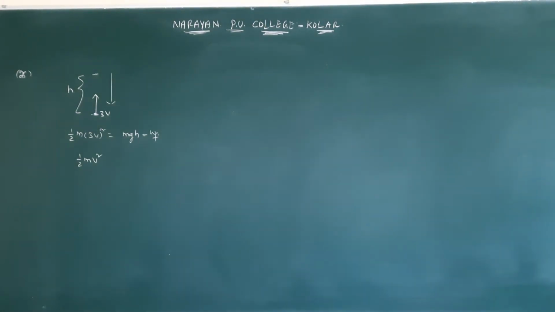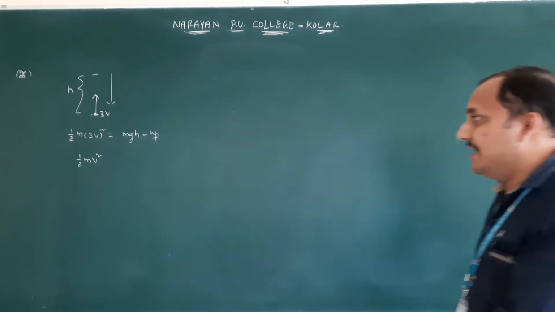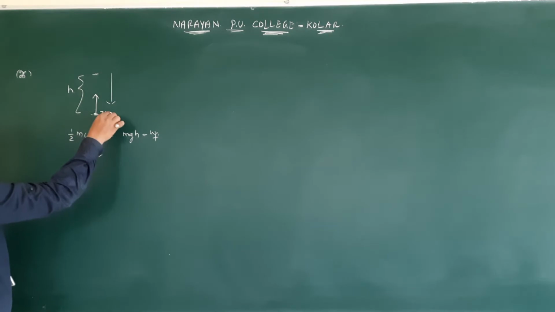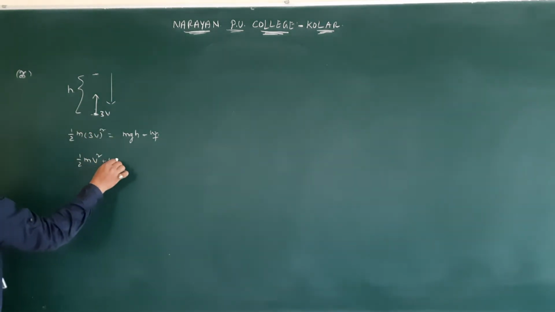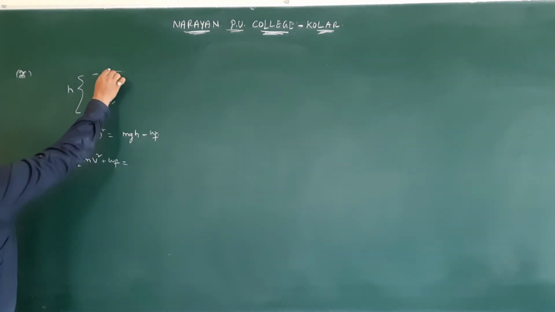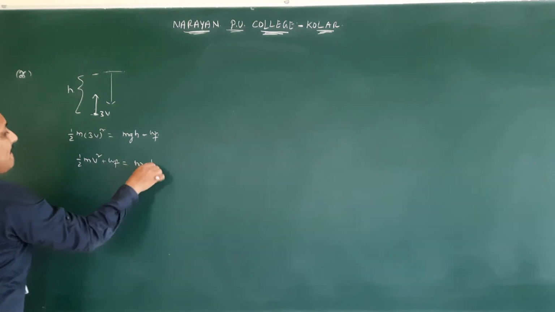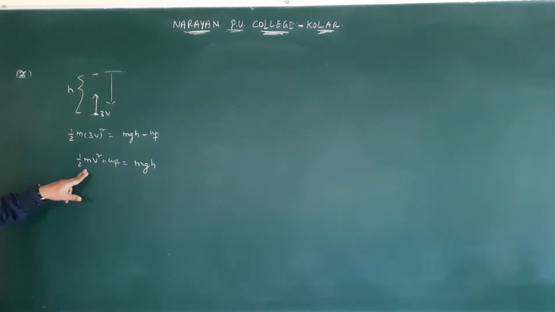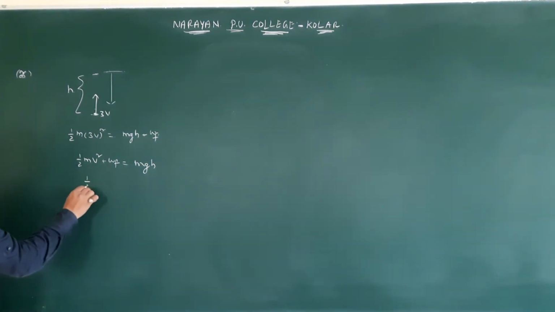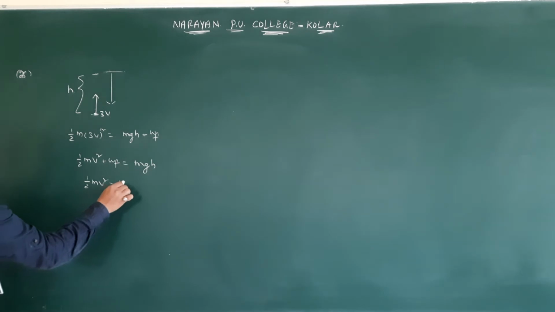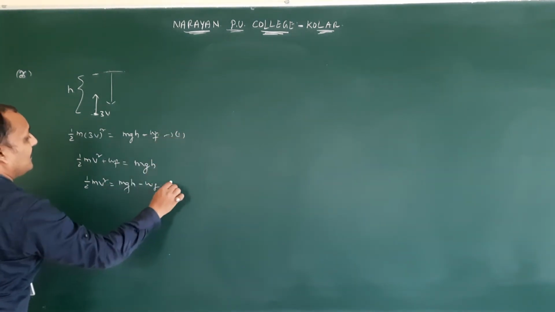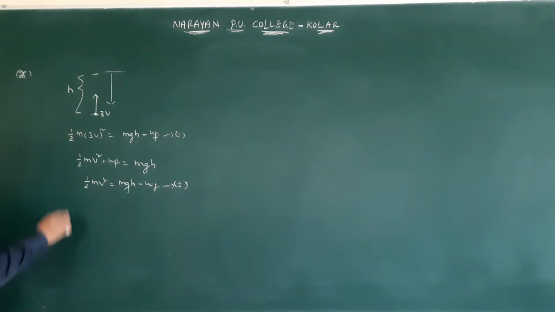There exists a constant resistance and it returns to the ground with the speed v. So half mv square is the kinetic energy, whenever it is reaching the ground, and Wf. Here it is having which energy? Potential energy. Potential energy is converting into kinetic energy and air resistance. So if you arrange, half mv square equal to mgh minus Wf.